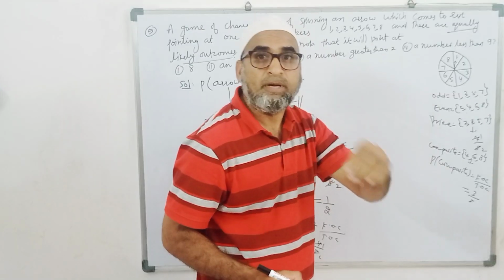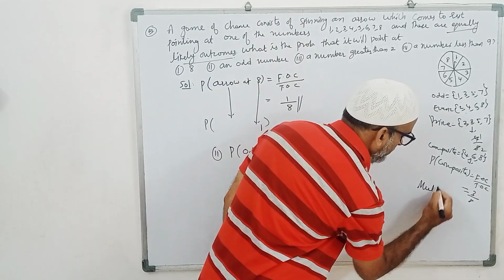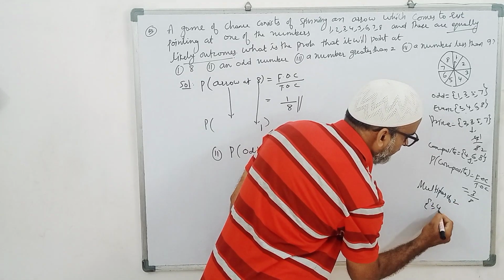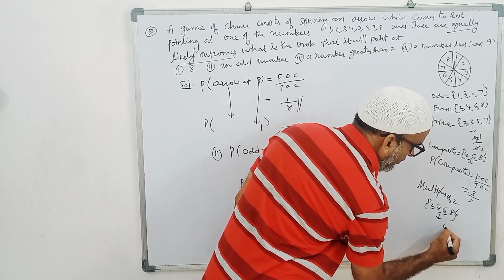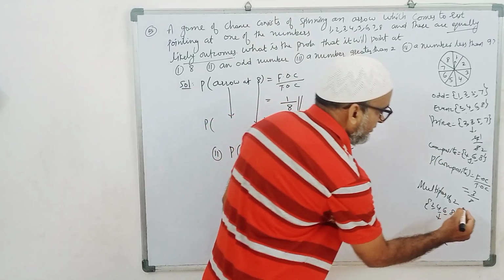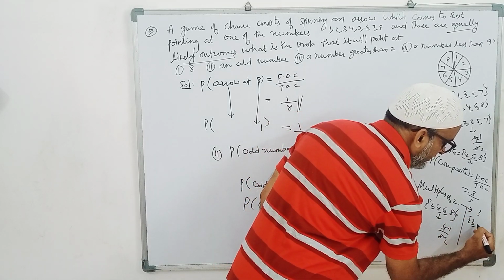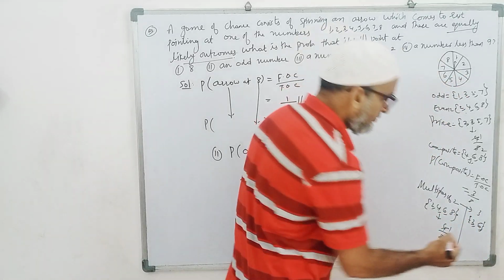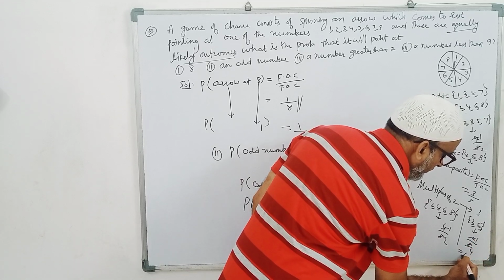Next is what? Multiples of 2, multiples of 3, multiples of 4. Multiples of 2 means what? 2, 4, 6, 8. How many? 1, 2, 3, 4. 4 by 8. 4 ones are 4, 4 twos are 8. Multiples of 3. Multiples of 3 means 3 ones are 3, 3 twos are 6. 2 cases are there. 3 is here, 6 is here. How many? 2 by 8. 2 ones are 2, 2 fours are 8, is equal to 1 by 4.